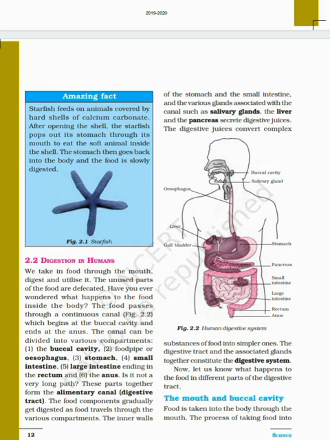Now let's discuss a little about the tongue. We all know about the tongue, but let's discuss it. The tongue is a muscular organ, fleshy in nature, attached to the back of the base of the buccal cavity. The tongue helps in mixing saliva with food while chewing and aids in swallowing. Our tongue possesses taste buds that help us recognize different tastes. Because of the tongue, we can recognize many tastes like bitter, sweet, etc.